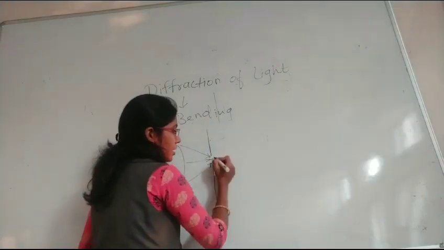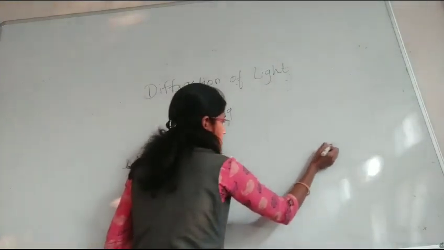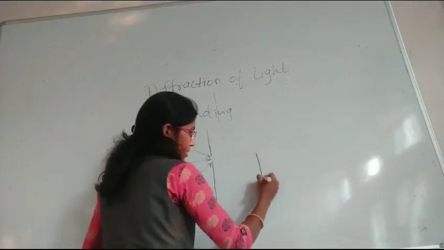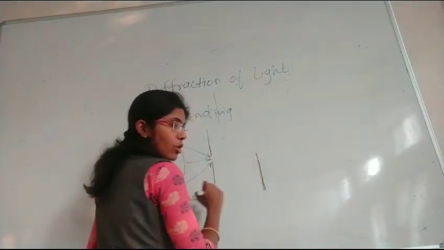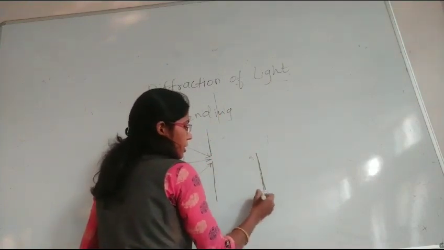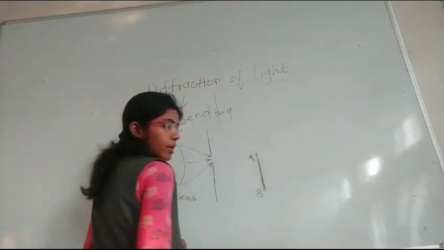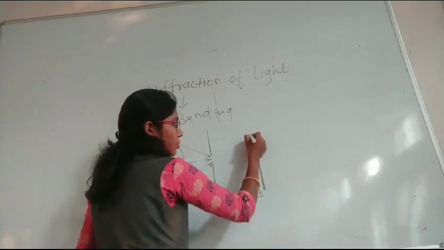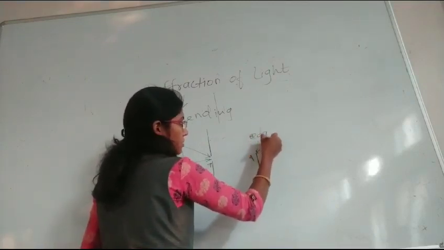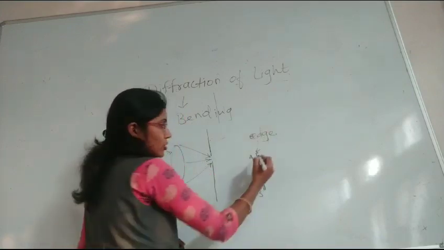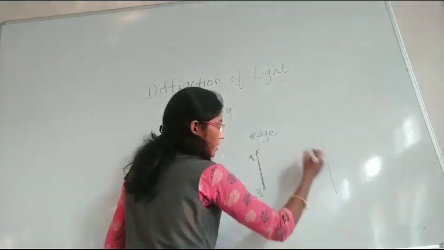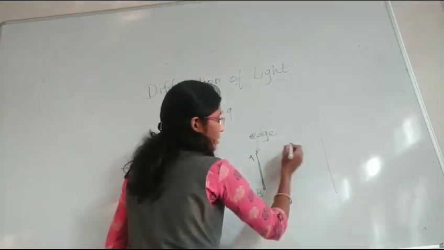Then if we consider an obstacle, we denote it as obstacle AB. This is the edge of the obstacle, the sharp edge of the obstacle. At this edge, there is bending of light. This is the plane of light.